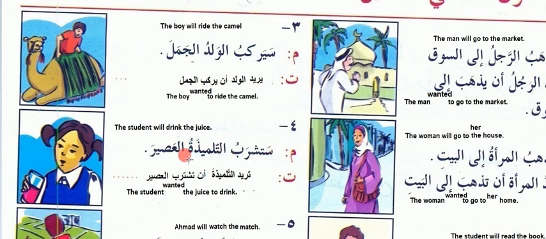Satashrabu at-talmizatu al-asir. The student will drink the juice. So same thing is coming because of the will. Turid al-talmiza an tashrabu al-asir. The student wanted to drink the juice.